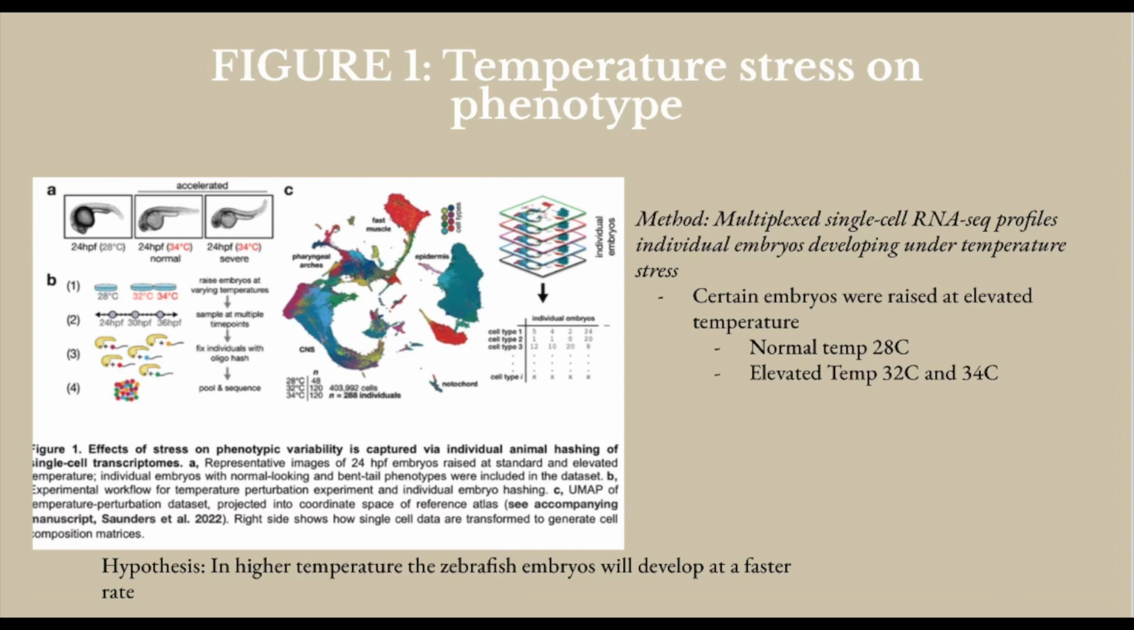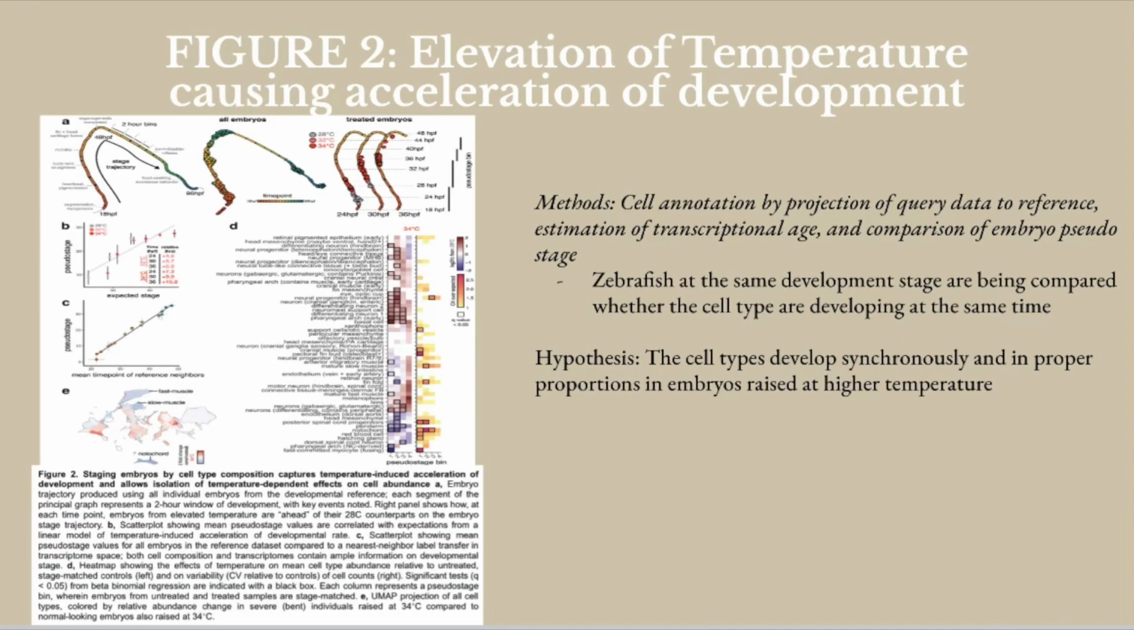As they conducted the experiment, they noticed the embryos in higher temperatures showed a robust progression of development. As you can also see, there was a push on the genome which resulted in defects such as bent tails. Figure 2. Elevation of temperature causing acceleration of development.